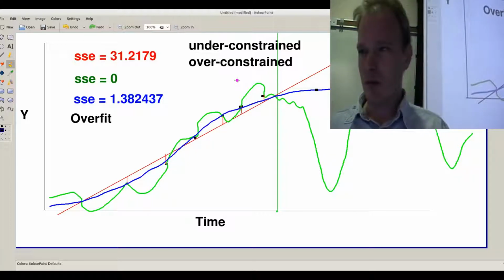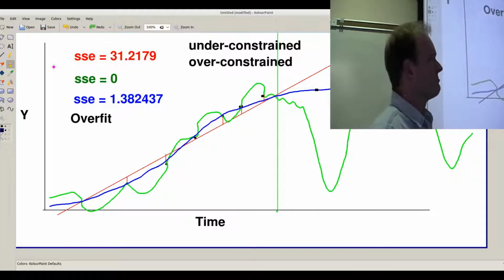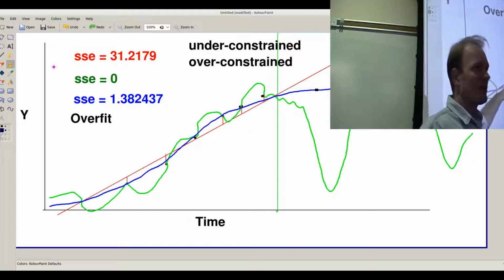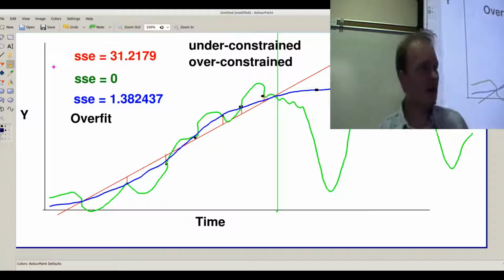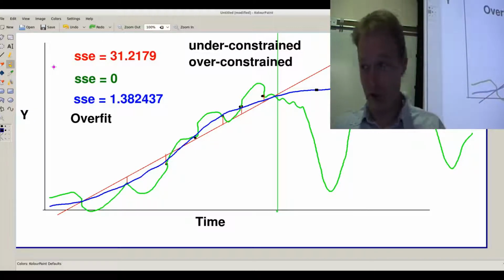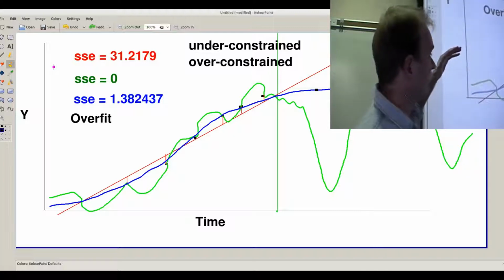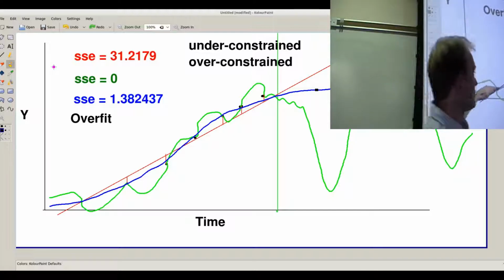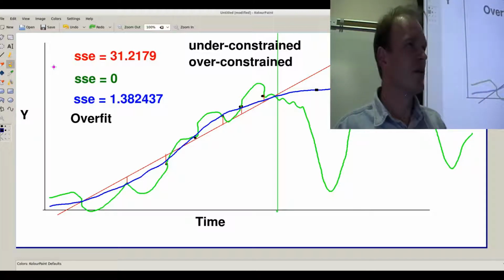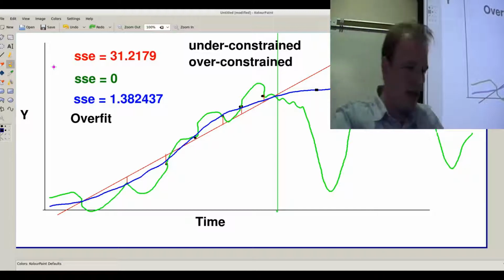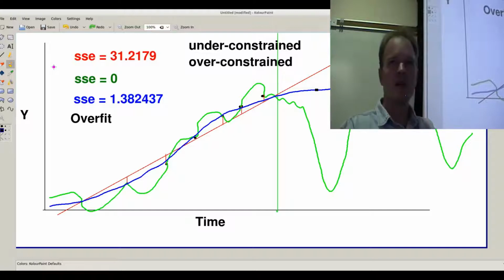I'm going to claim that Occam's razor, however, is not enough, because in general, you can tell green's a pretty sucky model, can't you? I mean, it is. Blue is better. Which is better, red or blue? I don't know. I don't even know that blue's better than green. Green might be better than blue. But given my experience, blue's going to do a pretty decent job. Red will probably be good too. Green's going to be really bad. How do we determine that functionally or in an algorithmic manner?